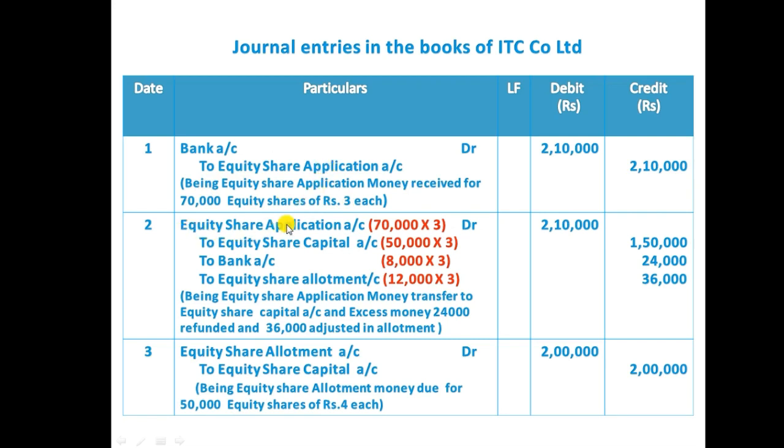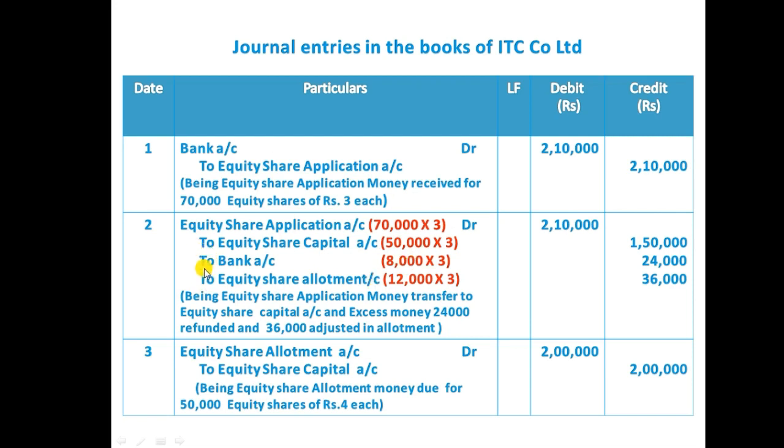Now the application money we need to transfer to the equity share capital account. Second entry, equity share application account 70,000 shares into ₹3 each. The company received 2,10,000 rupees. Now the company is transferring to equity share capital account 50,000 into ₹3 each, 1,50,000. Total received by the company is 2,10,000, but the company transferred only 1,50,000 to equity share capital account because the company issued only 50,000. So the company should transfer to share capital account also only 50,000. And 8,000 into 3, the company refunded to the shareholder.